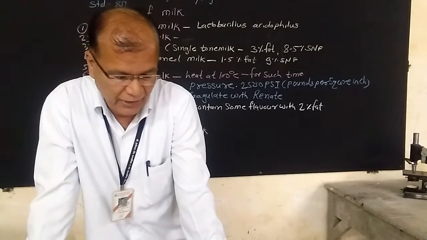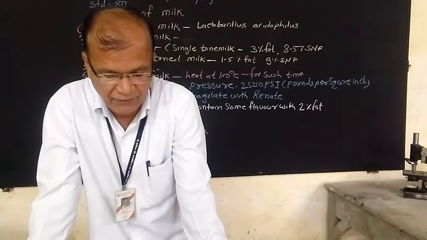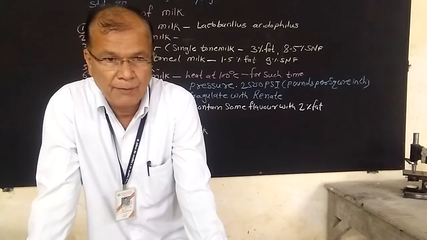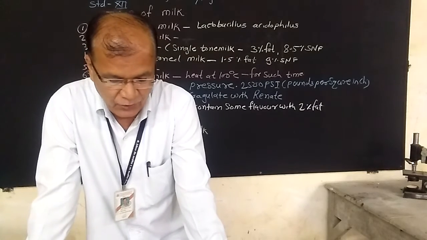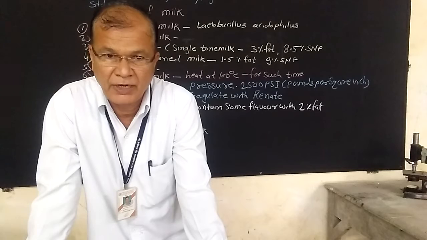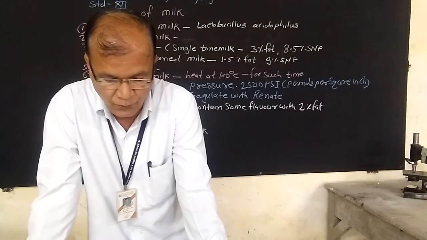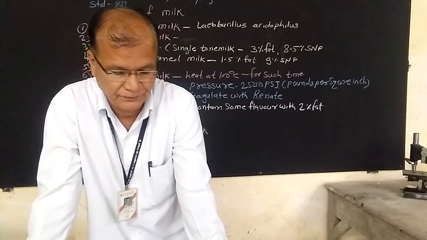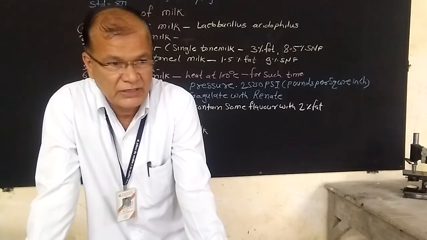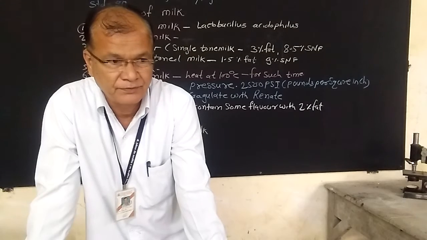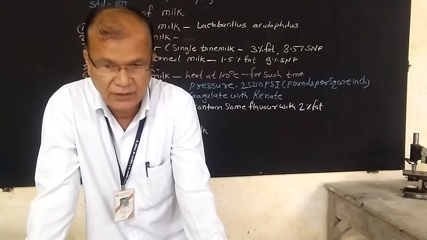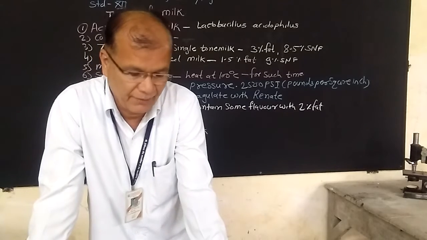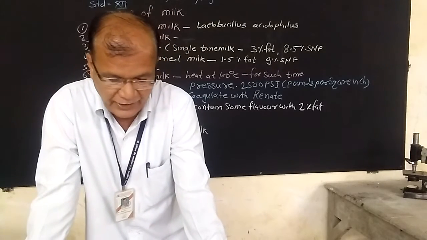Next one is flavored milk. It is the type of milk to which some flavor may be added, and that type of milk containing 2% fats is known as flavored milk. Next one is vitaminized milk. This type of milk which contains one or more vitamins is known as vitaminized milk.